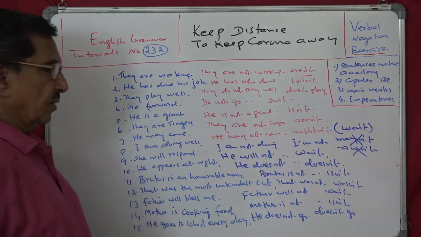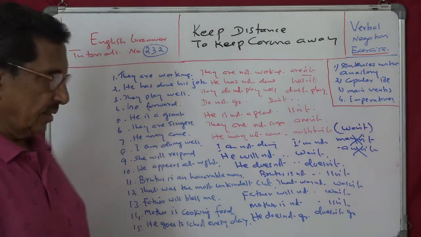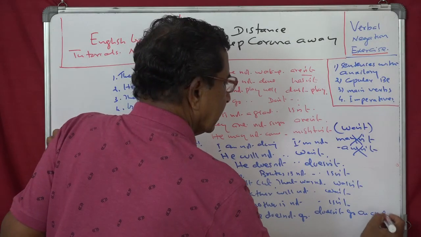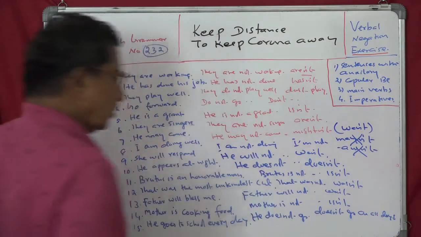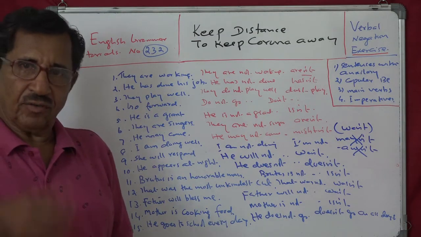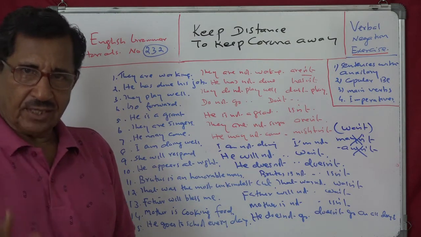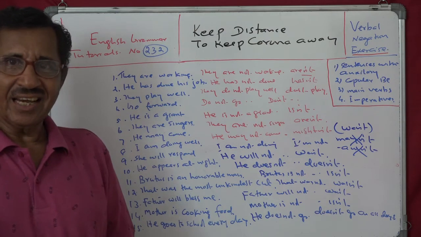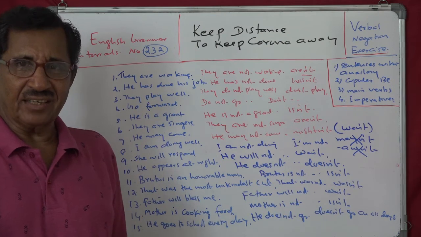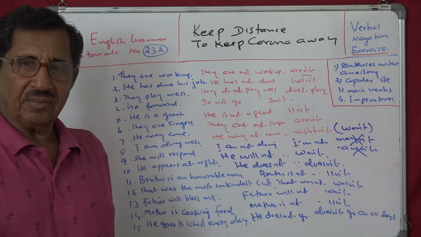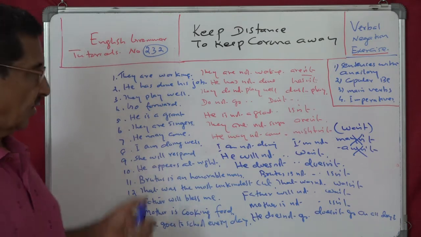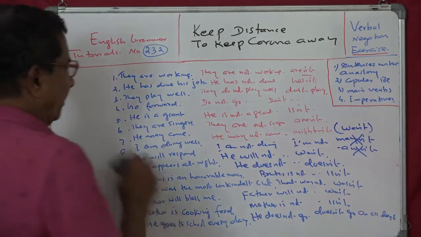Instead of every day, you have to say on all days. He doesn't go to school on all days. Not "he doesn't go to school every day"; you have to change it. It doesn't make sense now if you say, he doesn't go to school every day. Doesn't it? He doesn't go to school on all days. Understand? I think now that is very clear to you, no problem.